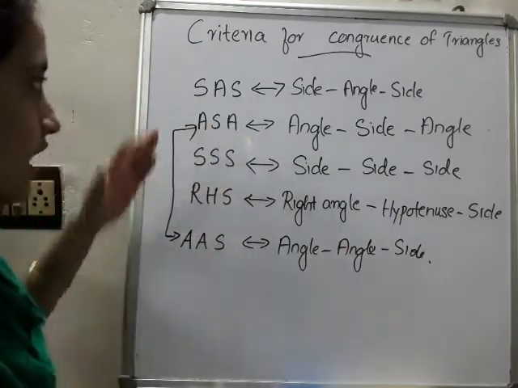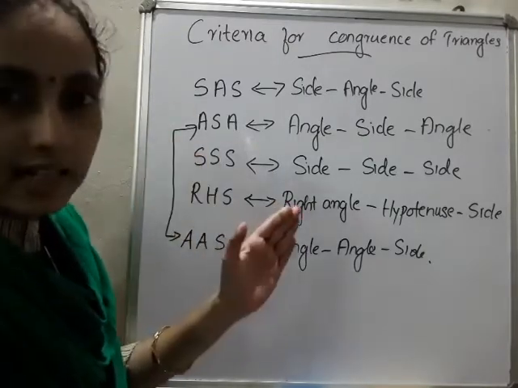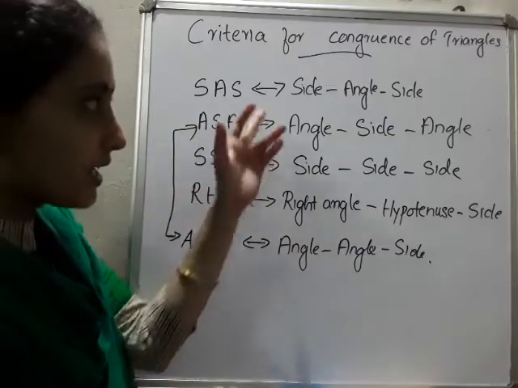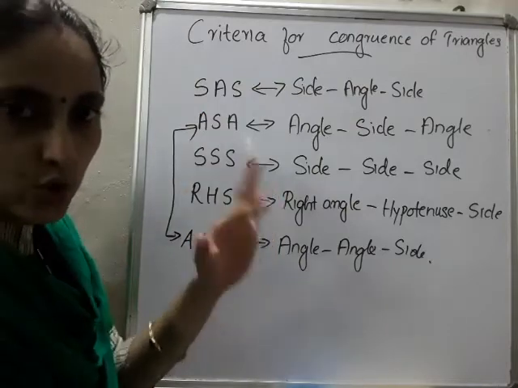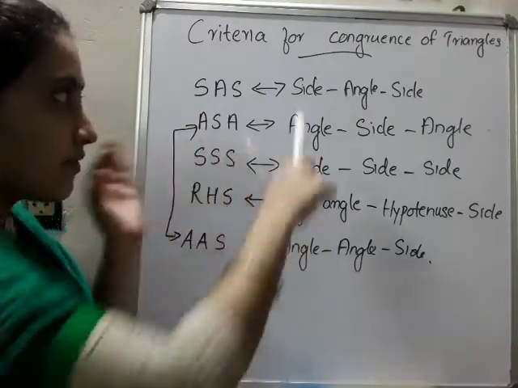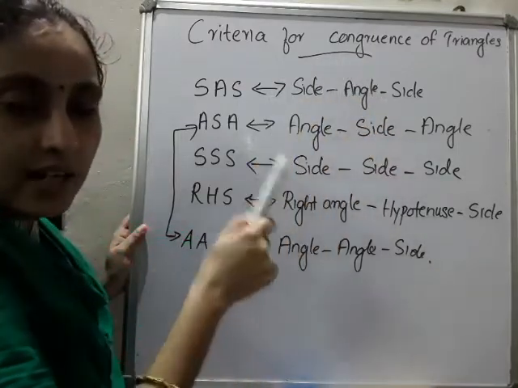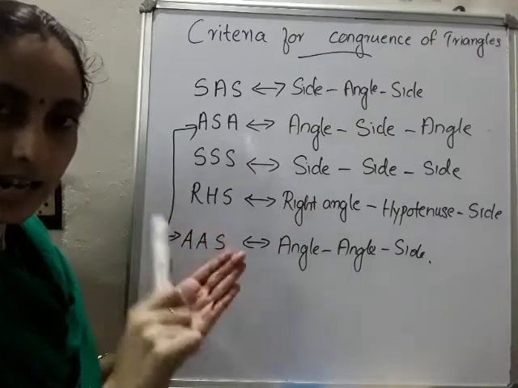Okay, I'll explain. What is SAS? SAS means side, angle, side. That means two sides are there, and the angle lies between the two sides. Because when we write side, angle, side, this angle lies between two sides.